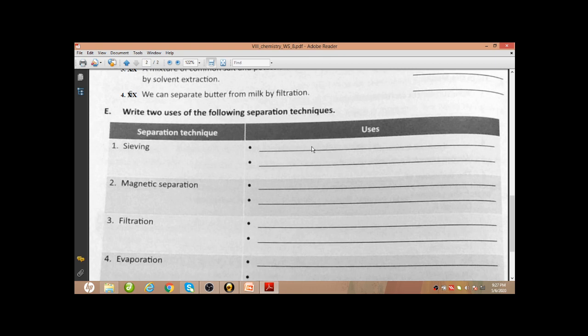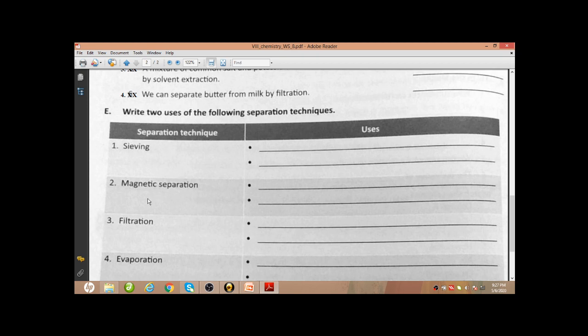You can write husk and rice flour, or the sieving process we can use in a construction site also, to separate very small stones from sand.